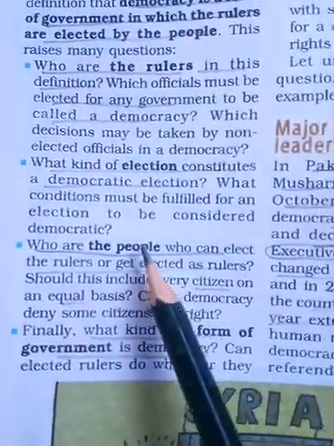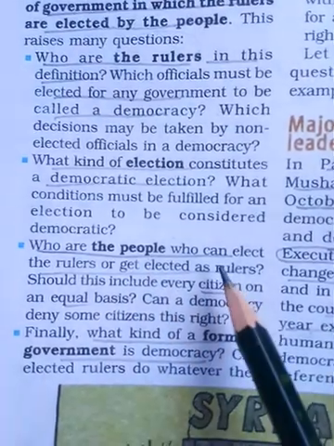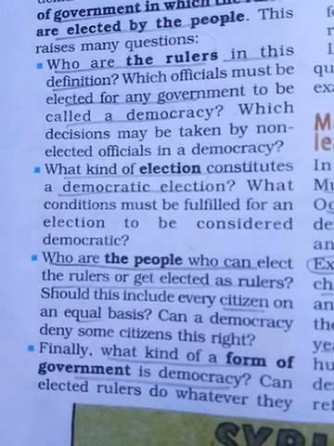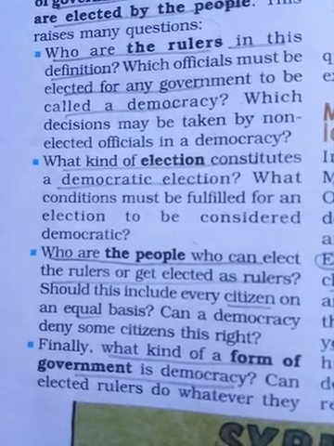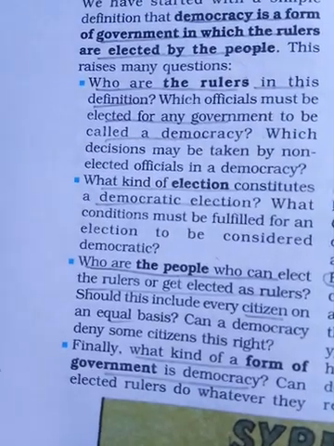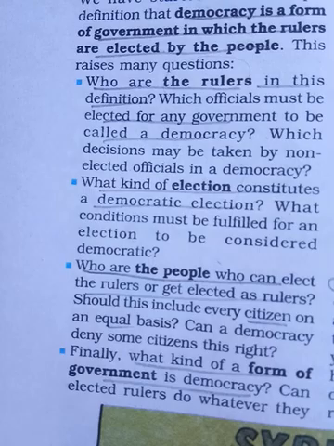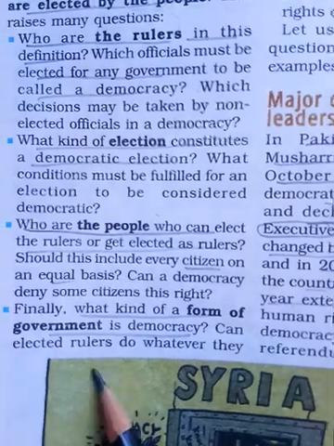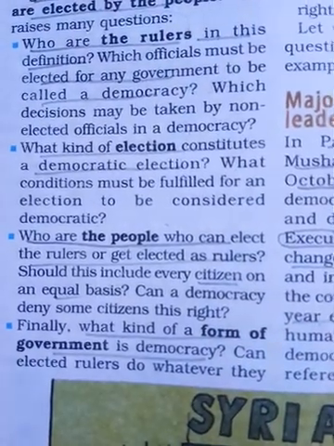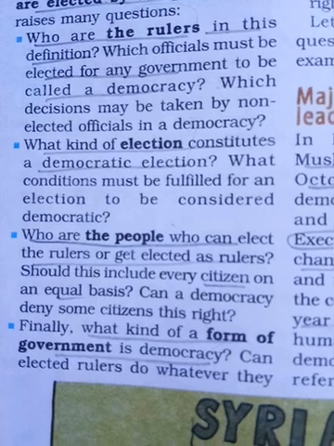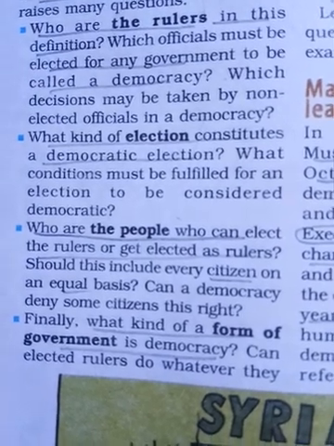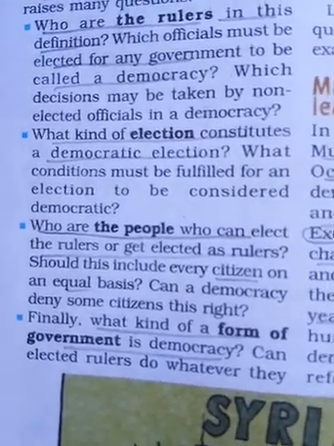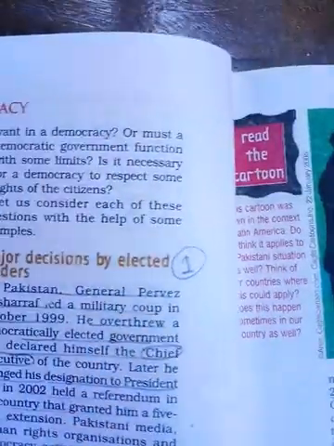That means all the people are allowed to vote, the people who elect the rulers and the people who get elected as rulers. That means the people involved in the election. We have to know very carefully about the election and how they conduct it. Finally, the form of government is also very important. We have different forms of government, like in India we have a representative form of government. So let us start.